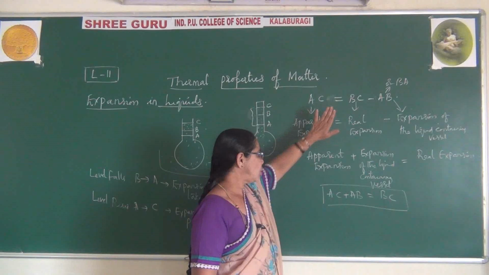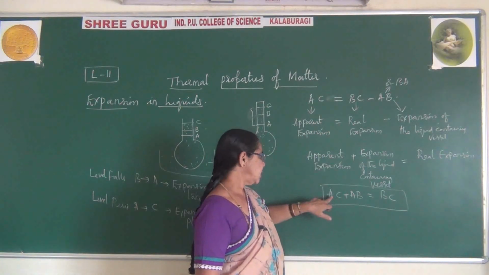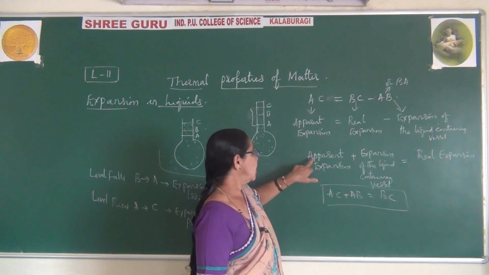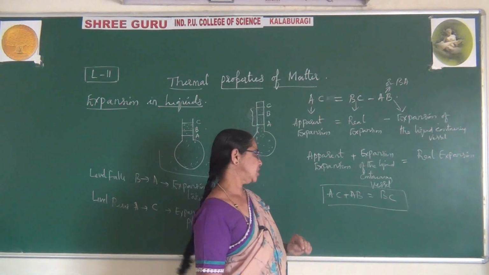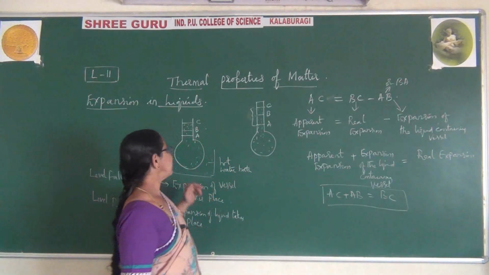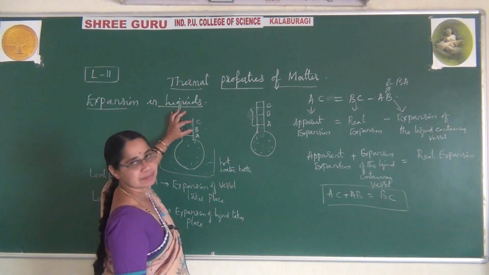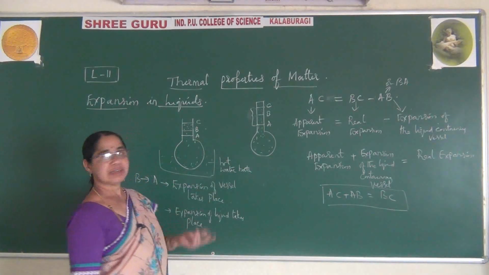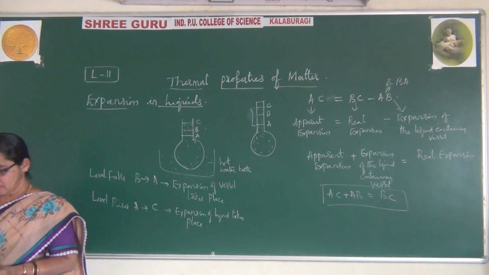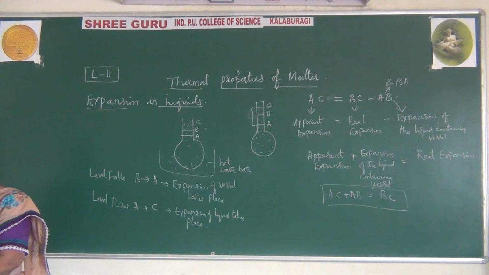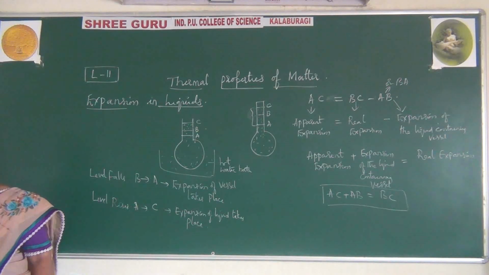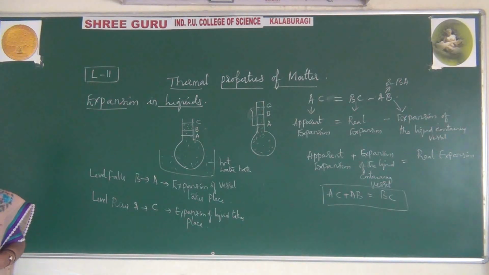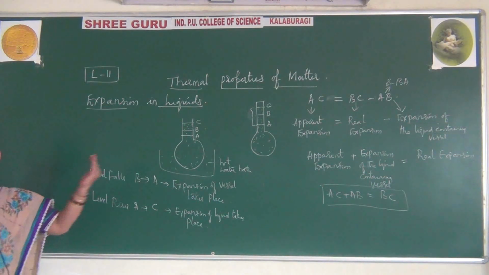Now by using this formula we write: apparent expansion plus expansion of the containing vessel gives real expansion. The real expansion you can observe from B to C. So this is the formula. For this I will give one concept, the coefficient of real expansion and the coefficient of apparent expansion, which can also be written using a formula. I said volume expansion in the earlier class.